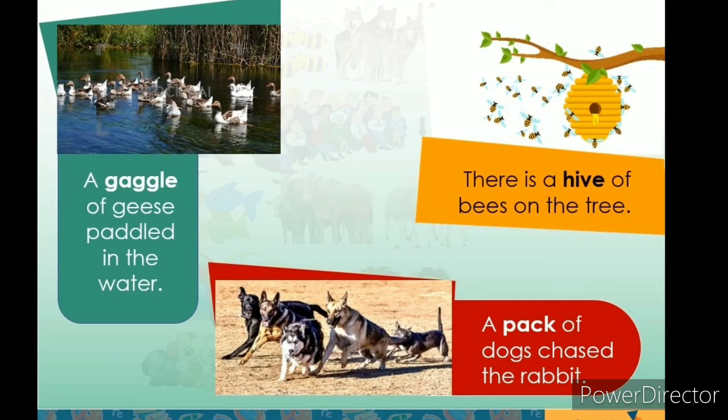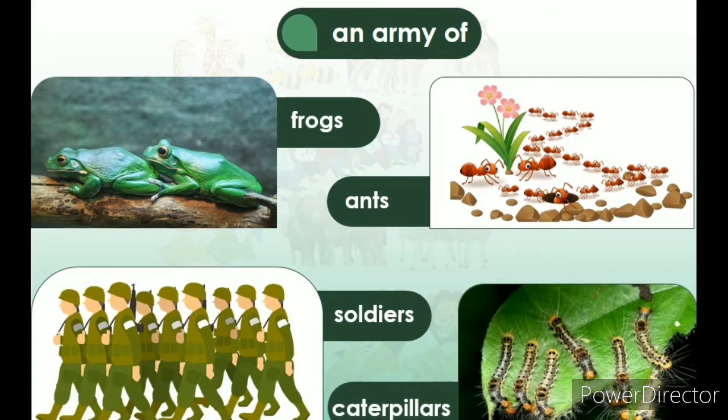A gaggle of geese paddled in the water. A pack of dogs chased the rabbit. There is a hive of bees on the tree. Here, gaggle, pack and hive are collective nouns for a group or collection. Sometimes the same collective noun is used to describe different nouns.